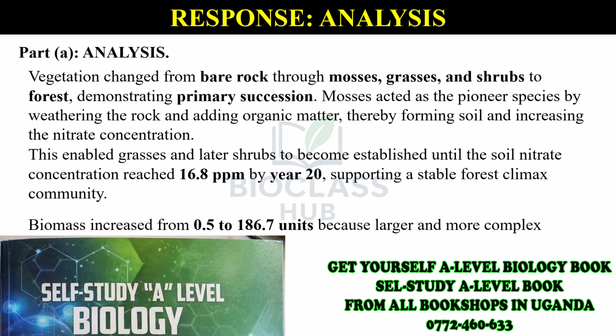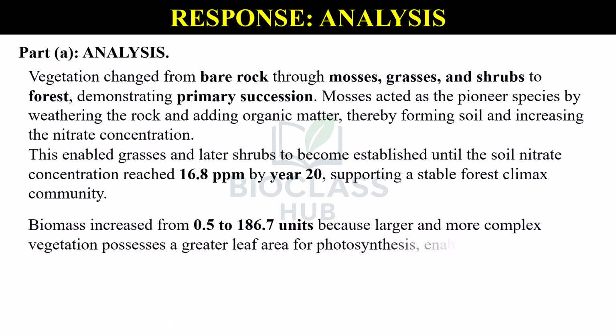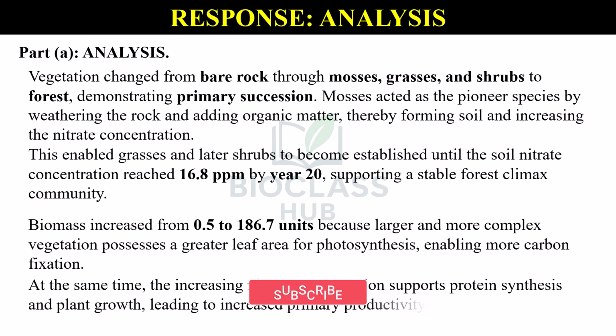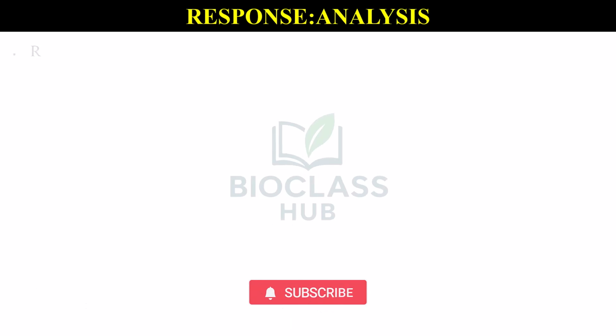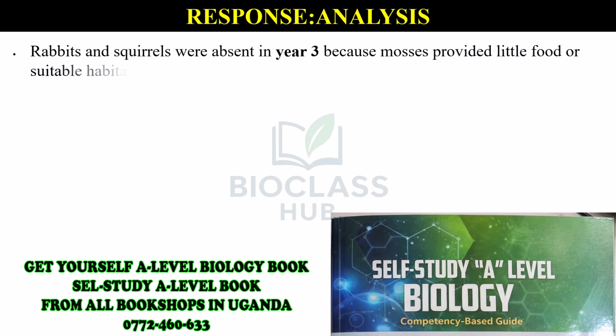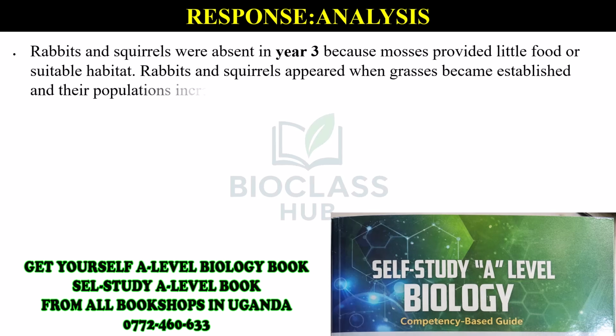Biomass increased from 0.5 to 186.7 units because larger and more complex vegetation possesses a greater leaf area for photosynthesis, enabling more carbon fixation. At the same time, the increasing nitrate concentration supports protein synthesis and plant growth, leading to increased primary productivity. Rabbits and squirrels were absent in year 3 because mosses provided little food or suitable habitat.